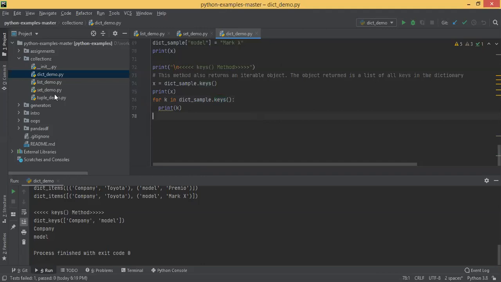Siddharth, I have one question. In a JSON file, that is also key-value pair, right? Correct. So can those elements be accessed in the same way as a dictionary, or do we have another way to process that JSON file? You have to use the JSON library.